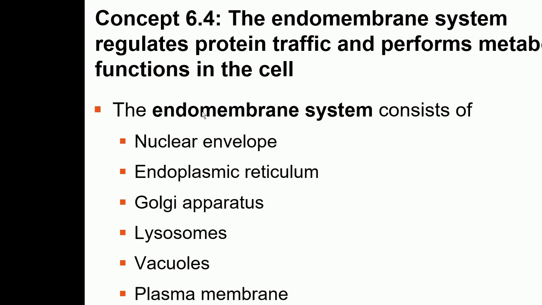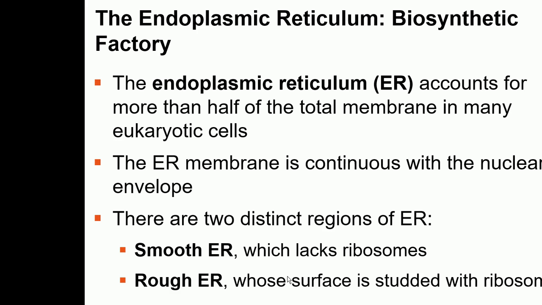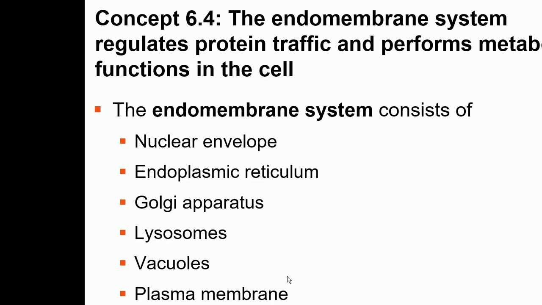The whole endomembrane system is connected in the cell through vesicles. Now what are vesicles? They are small membrane sacs. I will tell you what exactly vesicles are and how this endomembrane system is connected very shortly.